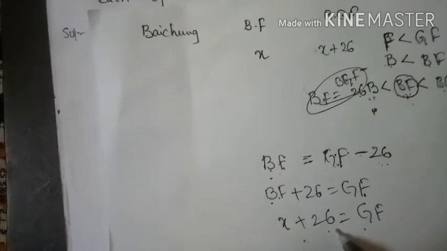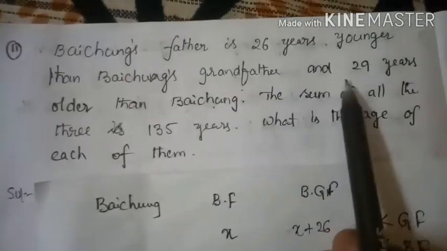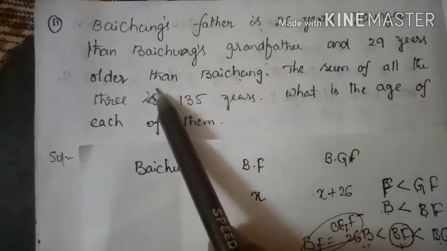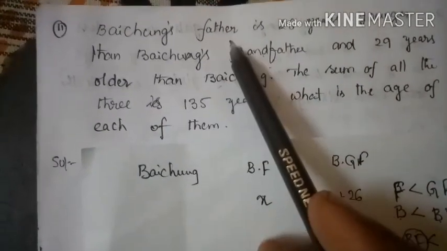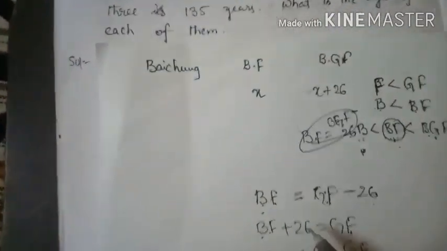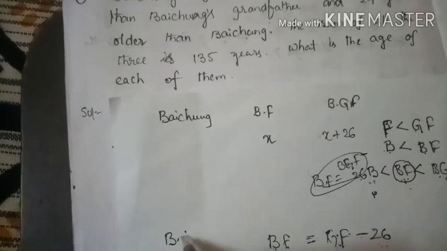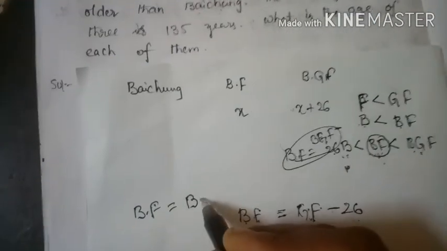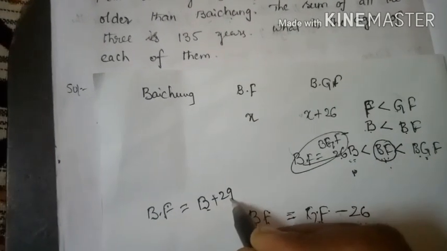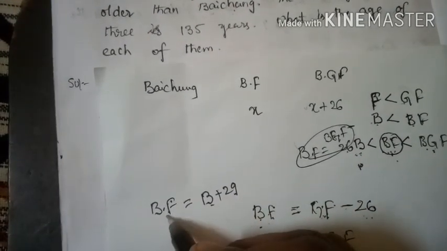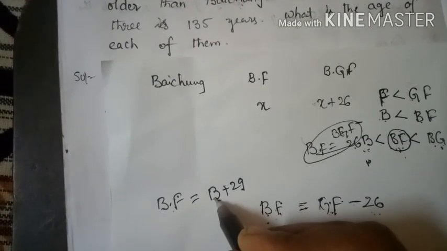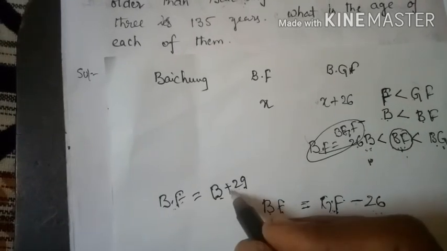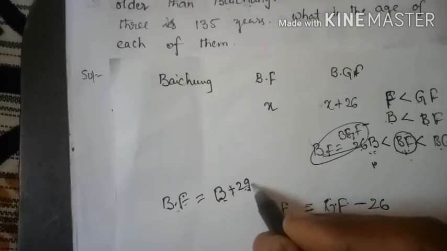Clear? Now the next one, 29 years older than Baichung. Who is 29 years older than Baichung? Baichung's father only. Baichung's father is 29 years older than Baichung, so the father is greater than Baichung, older means more.